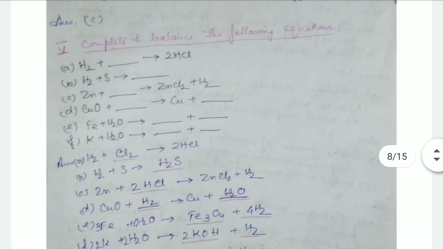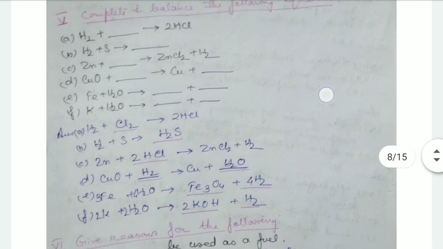Next is balance the equation. H2 plus Cl2 gives 2HCl. Then H2 plus S gives H2S. Zinc: Zn plus 2HCl gives ZnCl2 plus H2. CuO plus H2 gives Cu plus H2O. 3Fe plus 4H2O gives Fe3O4 plus 4H2. Then 2K plus 2H2O gives 2KOH plus H2.